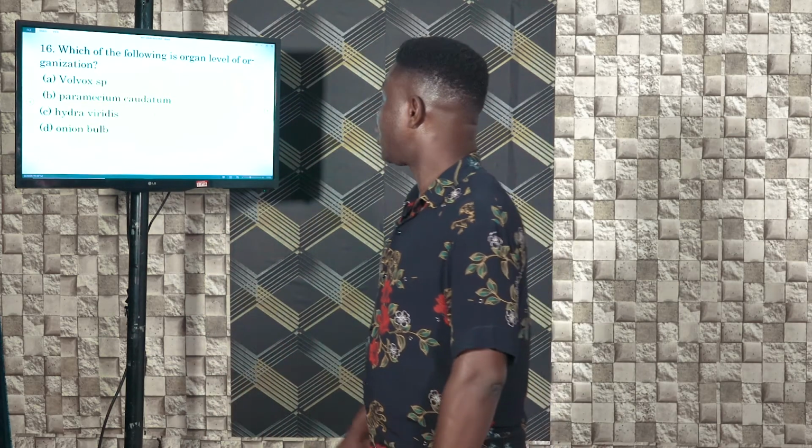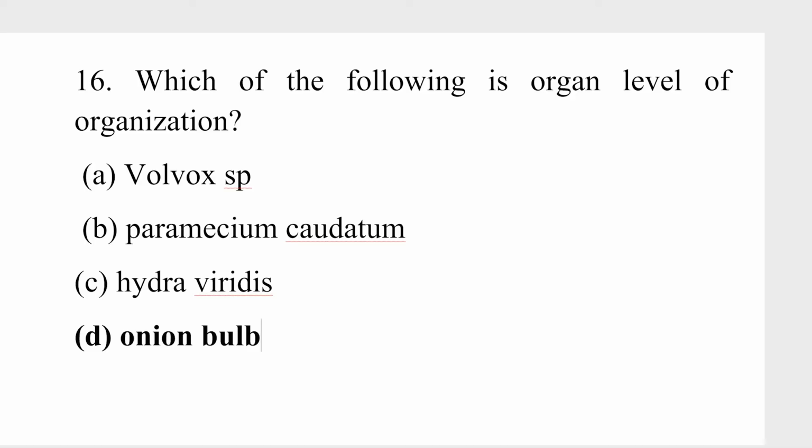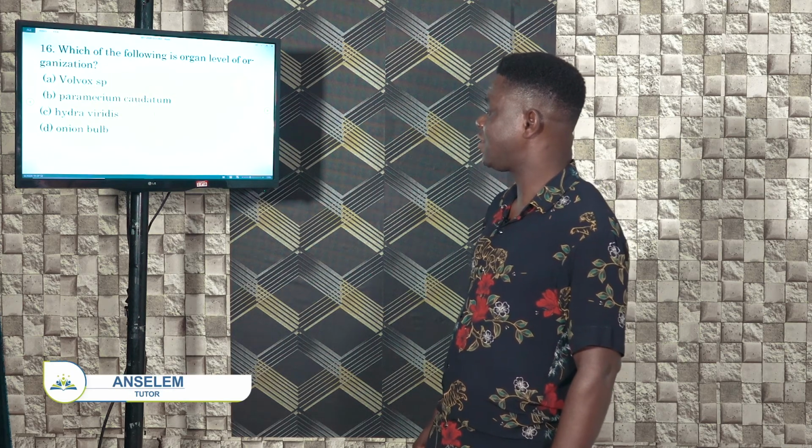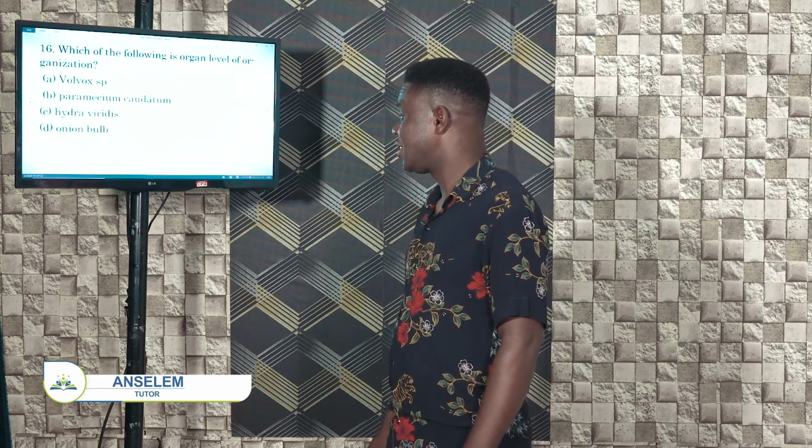Question 16. Which of the following is an organ level of organization? A, Volvox species. B, Paramecium. C, Hydra viridis. And D, onion bulb.